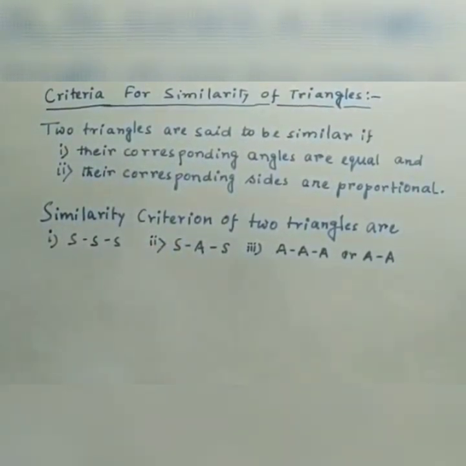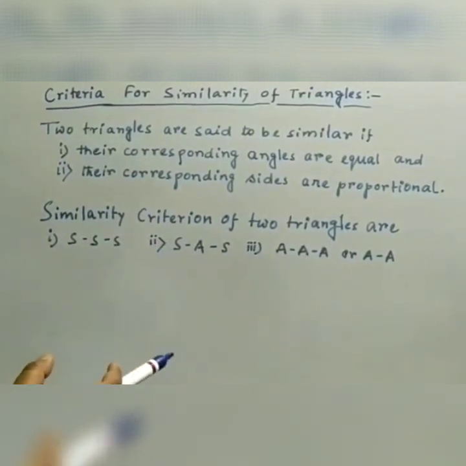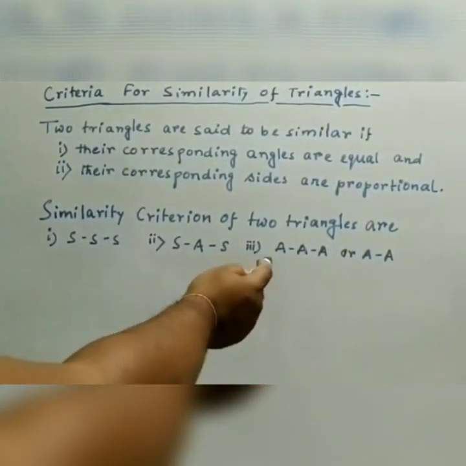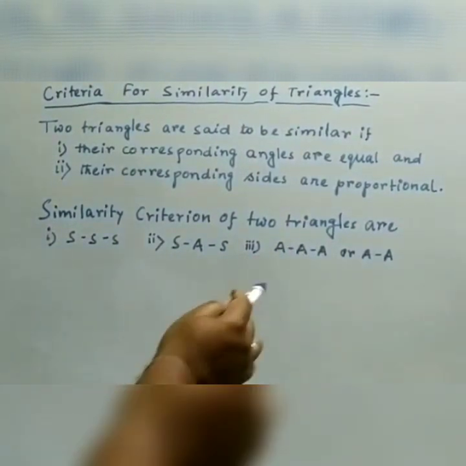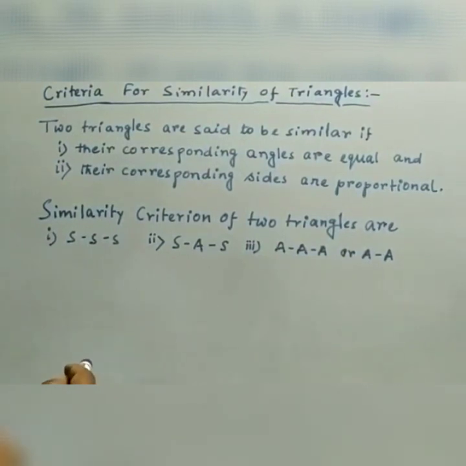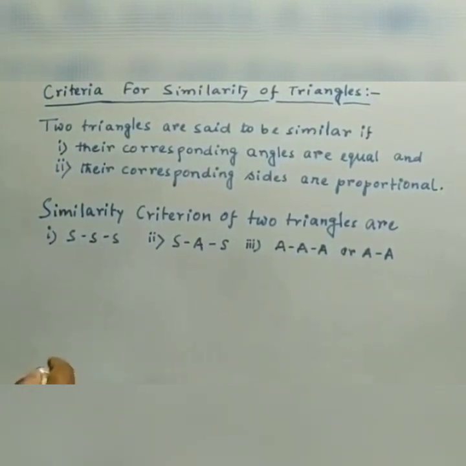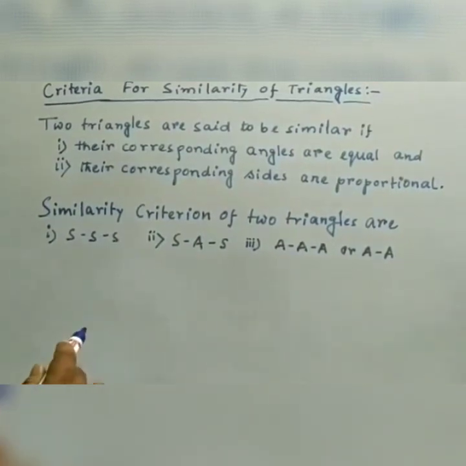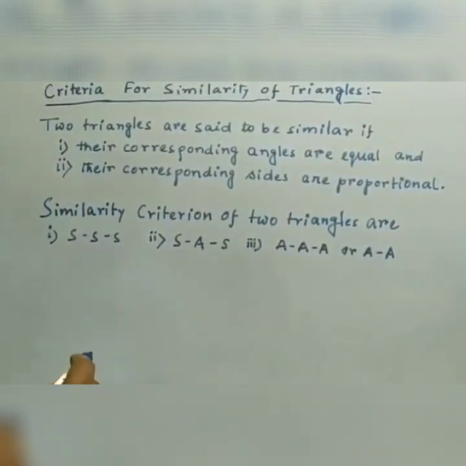SAS, that is side angle side: the corresponding two sides are proportional and the included angles are equal. And the third one: if all three angles, or any two corresponding angles, are equal, then the triangles will be similar. So these are the three similarity criteria of two triangles.